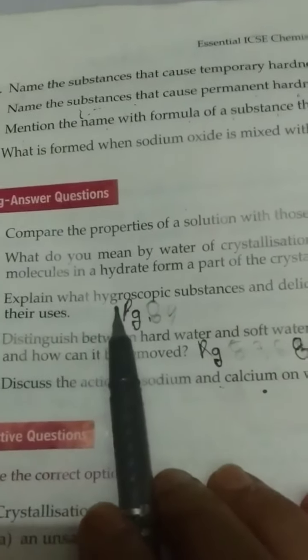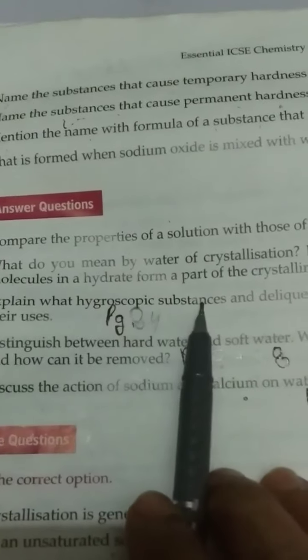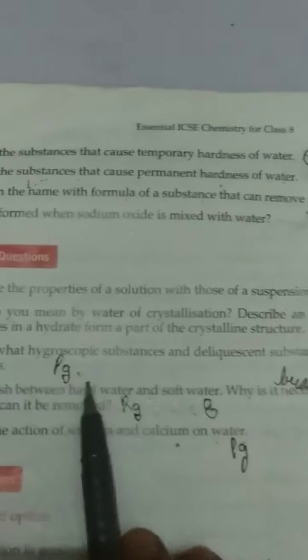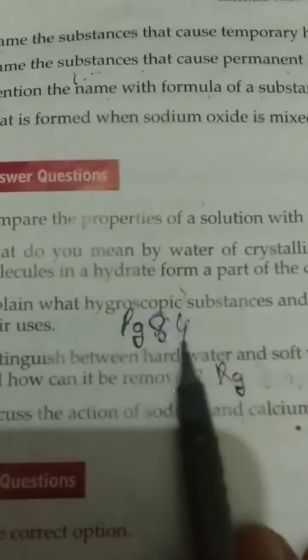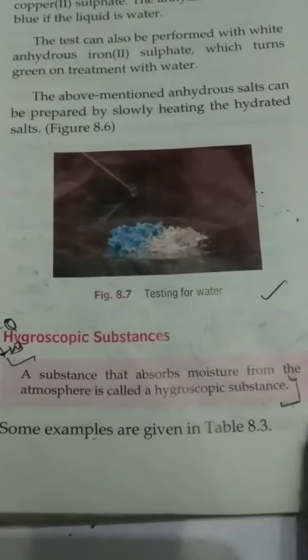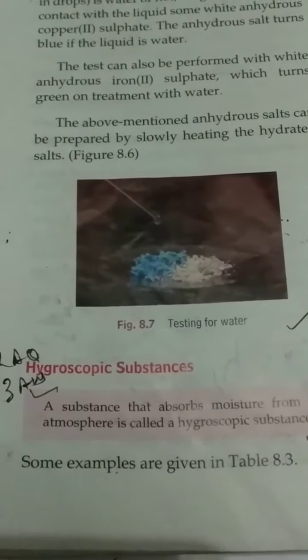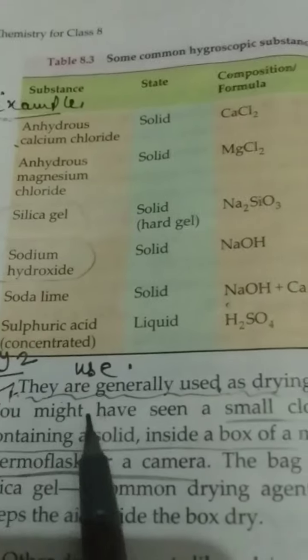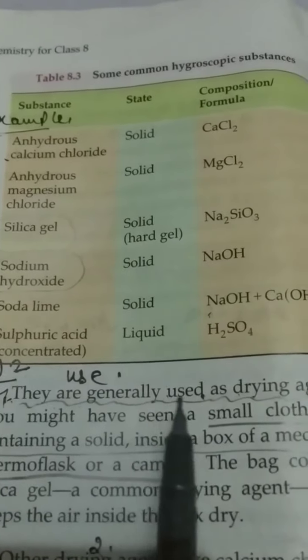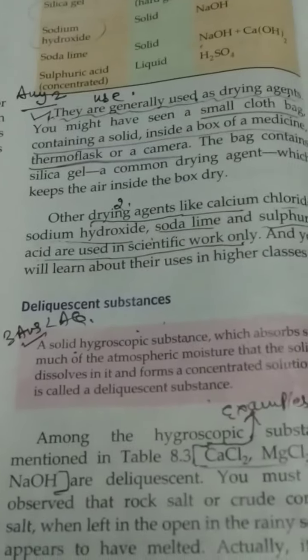Third, explain what hygroscopic substances and deliquescent substances are. Give examples and mention their uses. See page number 84. Third answer, hygroscopic substance. The pink box is the definition for hygroscopic substance. Then any two examples you will write from this table. Any two. Okay. Uses: hygroscopic substances are generally used as drying agents.